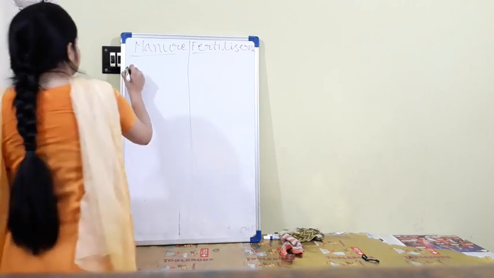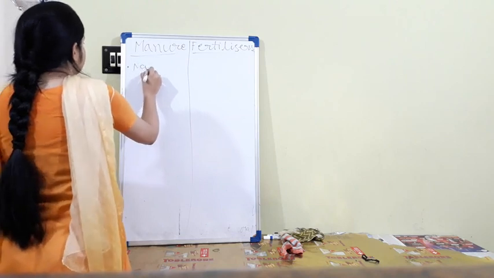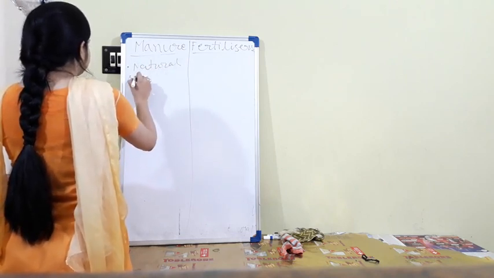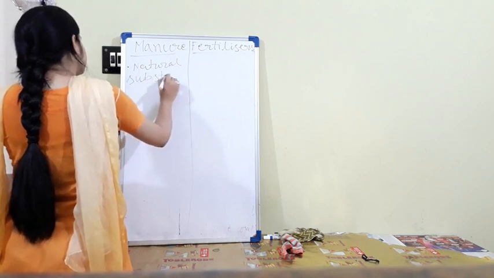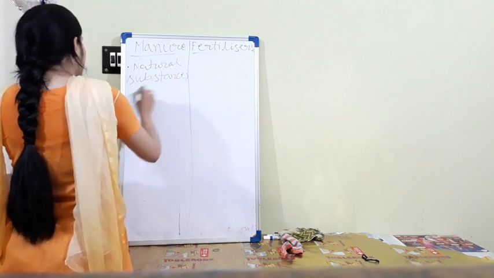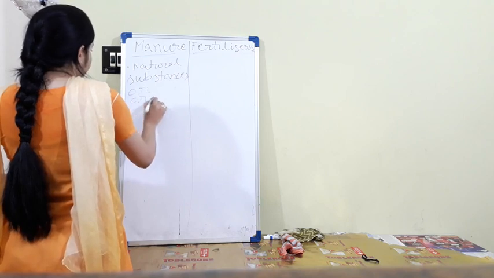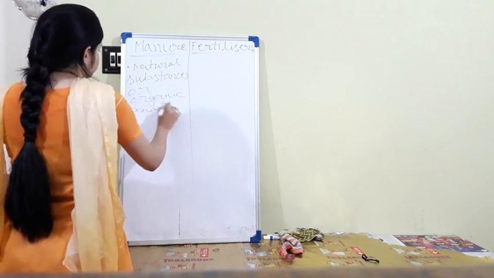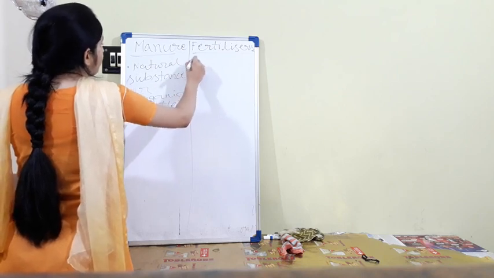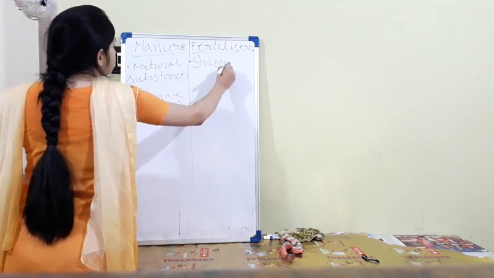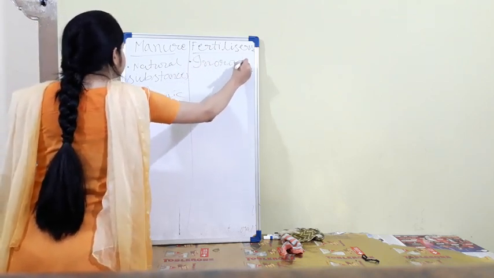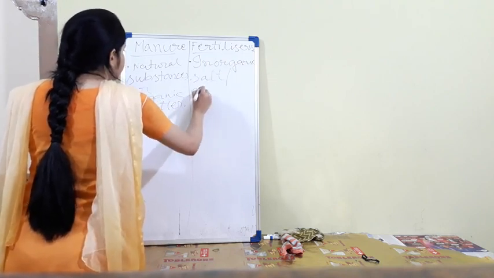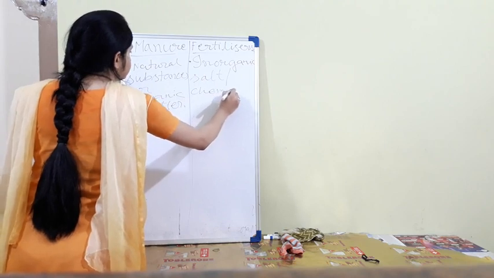Okay, first one, manure is obviously natural substances or organic matter. Fertilizer is inorganic salt, chemical substances.